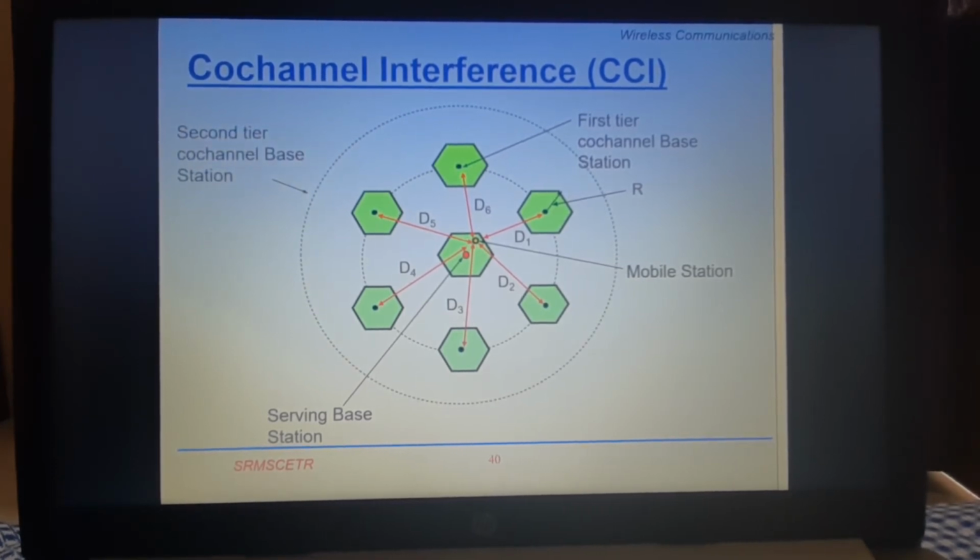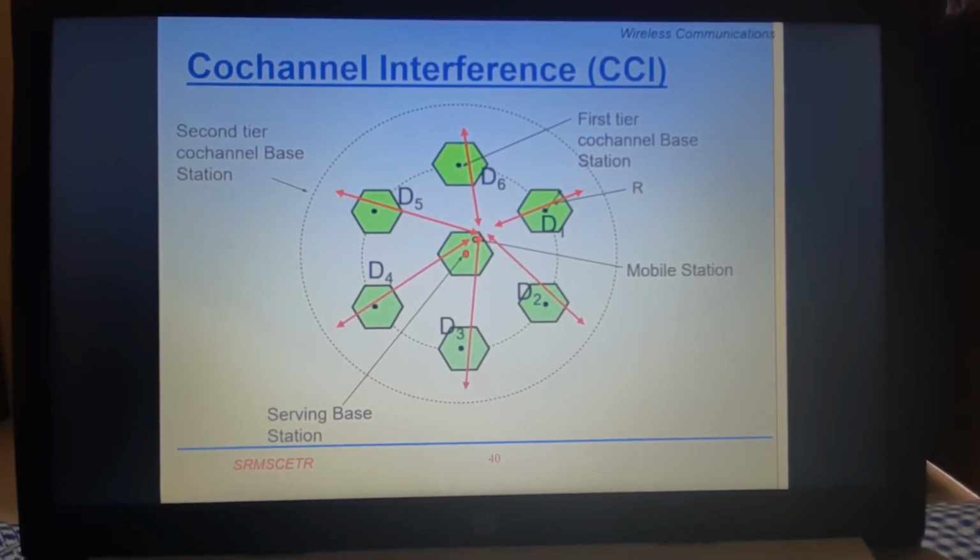Similarly, you can also draw a second tier as far as co-channel cells are concerned. But the interference from the second tier with respect to the candidate cell is very small. So we will consider only the first tier. Because it is well known to all of us that if the distance between the co-channel cells increases, there is less interference. So there is no need to focus on the second tier.